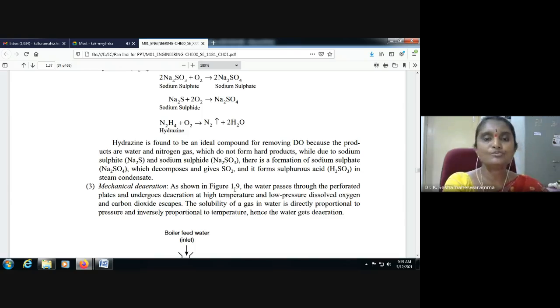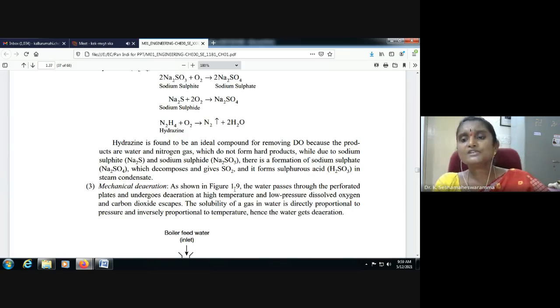Actually, hydrazine is found to be an ideal compound for removing dissolved oxygen because the products are water and nitrogen gas, which do not form harmful products. But sodium sulfite and sodium sulfide form sodium sulfate, which decomposes and gives sulfur dioxide.